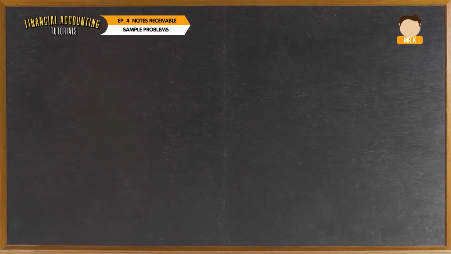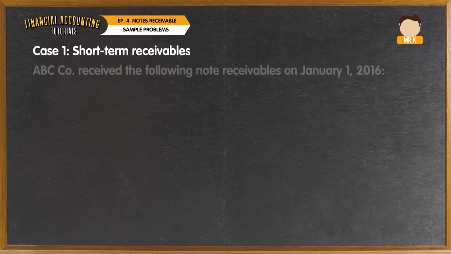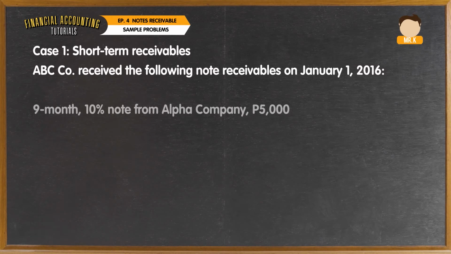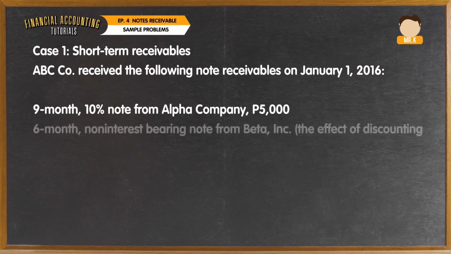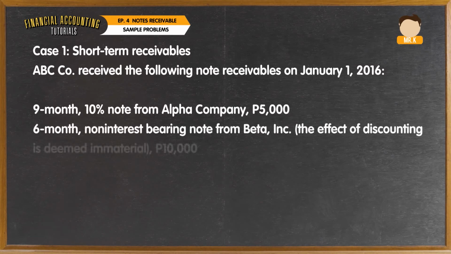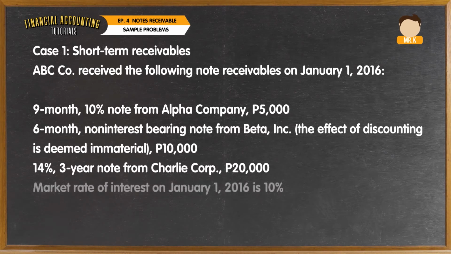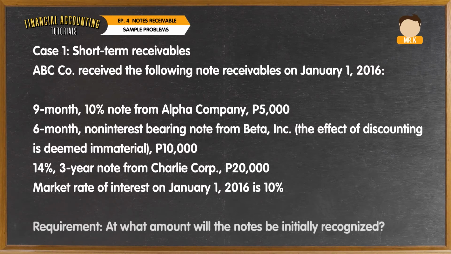Now, we will be answering some problems on notes receivable. The first case is on short-term receivables. ABC Corporation received the following notes receivable on January 1, 2016: a 9-month 10% note from Alpha Company worth 5,000, a 6-month non-interest-bearing note from Beta Incorporation worth 10,000, and a 14% 3-year note from Charlie Corporation worth 20,000. The market rate of interest on January 1, 2016 is 10%. The requirement is, at what amount will the notes be initially recognized?